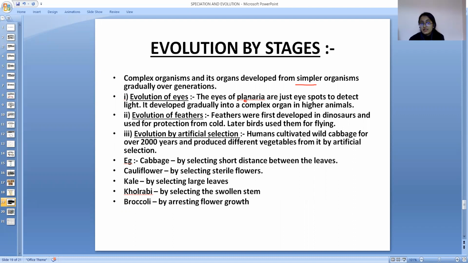The eye of a planaria. Planaria is a flat worm invertebrate, just an eye spot.